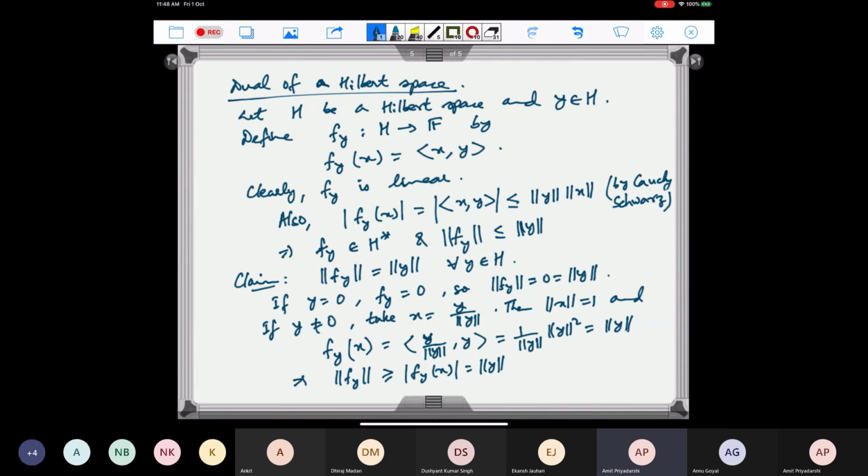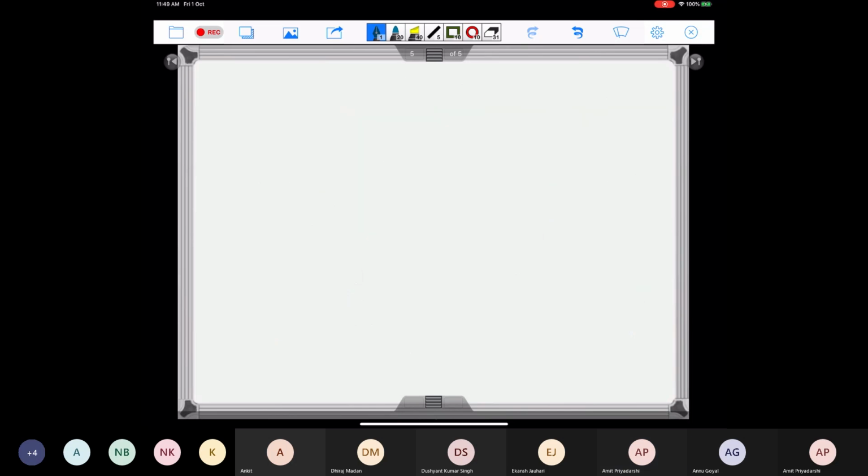So this y going to F y is an isometry from H to H star.